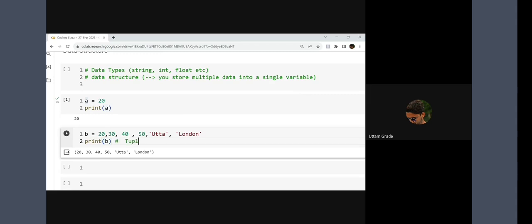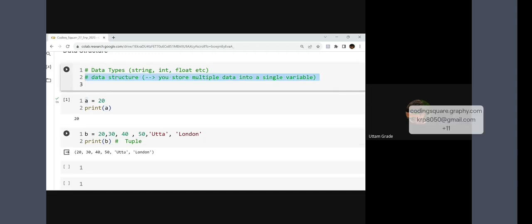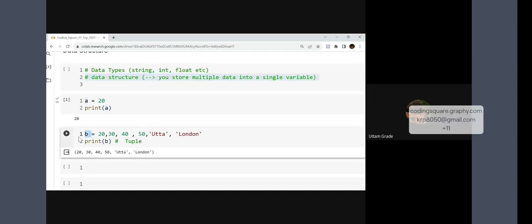This tuple we'll talk about later, but just understand that data structure is nothing but within a single variable you will add multiple values. Those values can be different data types. It is one integer, it is a string, you can store true, false, even.